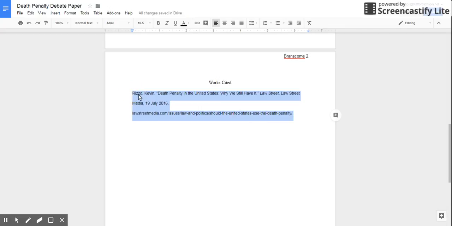But here, if you go into your MLA formatting, they have this thing where the second line, since it's so long, actually goes to a second line or a third line. And you have to actually do this thing called a hanging indent. So up here at the top, that's the first line indent. And then down the second one says the left indent. Oops, it can be kind of tricky.